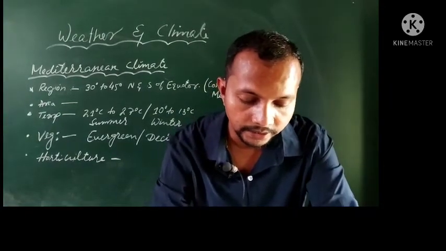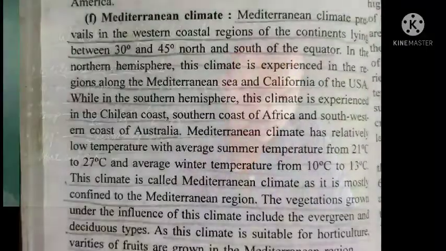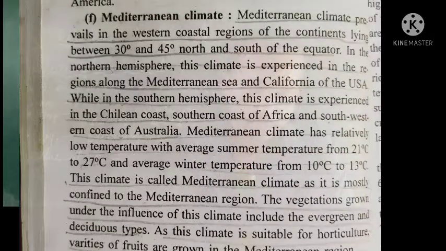Now, some of the areas where this climate is experienced in the northern hemisphere are the region along the Mediterranean Sea and California of the USA.